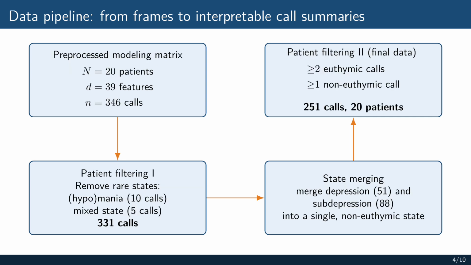Next, we perform the final preprocessing step. First, we remove states such as hypomania, mania, and mixed state because there are too few calls in these categories to model them reliably. Then, we merge depression and subdepression into one non-euthymic class, so the final task becomes binary: euthymic versus depressive or subdepressive. Finally, we keep only patients for whom the anomaly detection setup is meaningful. In particular, a patient must have at least 2 euthymic calls so that we can estimate their baseline, and at least one non-euthymic call so that the model can be evaluated. After this filtering, the final dataset contains 251 calls from 20 patients.